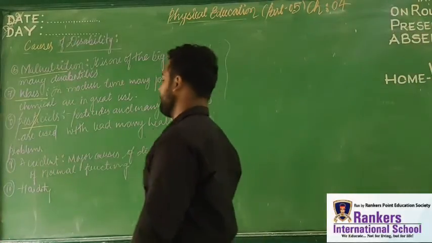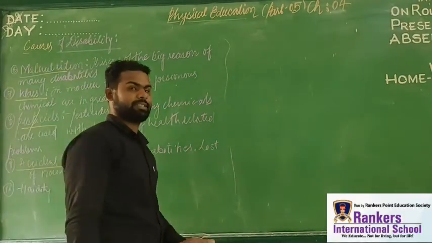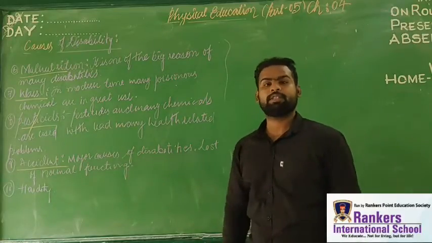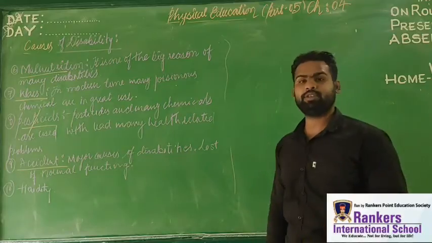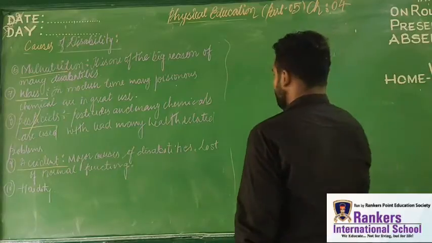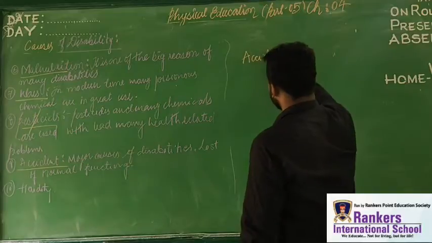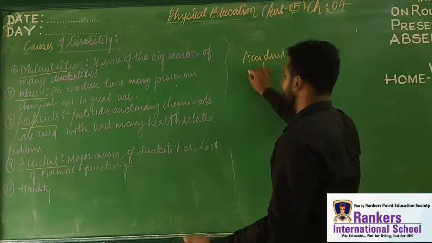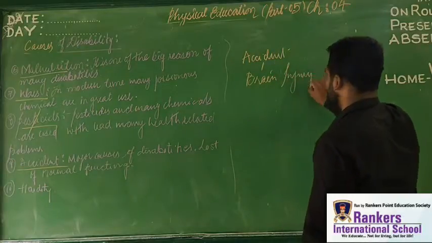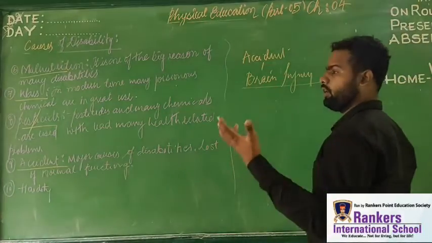Now the next point is accident. As we are all aware, accident is one of the biggest causes of different kinds of disabilities. See, during an accident, if there is brain injury, there will be a lot of intellectual problems. Okay, so if we are talking about accident right now, in an accident, if the injury is in the brain, there will be a lot of problems, a lot of disabilities,